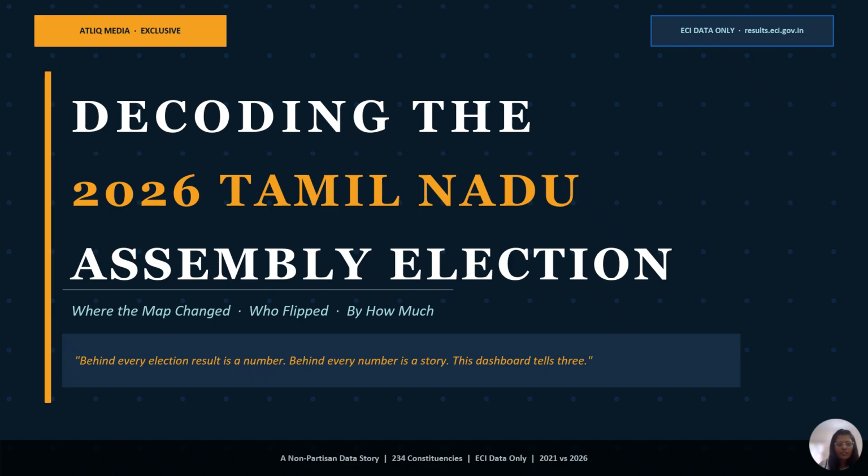May 2026, Tamil Nadu goes to the polls, over 6 crore votes, 234 constituencies, and when the results came in, the map looked nothing like it did 5 years ago. Most people watched the election coverage. I opened the data, 4,257 rows, 3 stories hidden inside them. And today I'm going to show you exactly what I found. But before we get into those stories, let me show you the data and the approach behind this analysis.